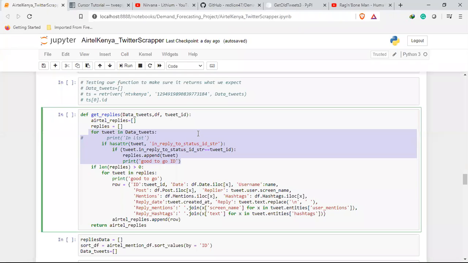So what I was saying is, let's say, for example, I have a tweet that I posted yesterday and a tweet I posted today. If I want to see the replies to my tweets, and I'm pretty sure that these people will have mentioned me in their replies, then when I'm looking for the replies to yesterday's tweet, I scrub for all the tweets that have mentioned me since yesterday.